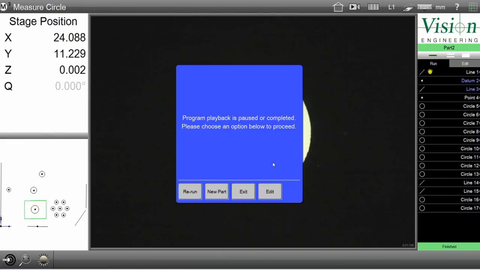At this stage, I can hit edit and I can import the nominal information from the DXF file for my report and create the report. This concludes the demonstration of a Falcon CNC machine with M3 software.